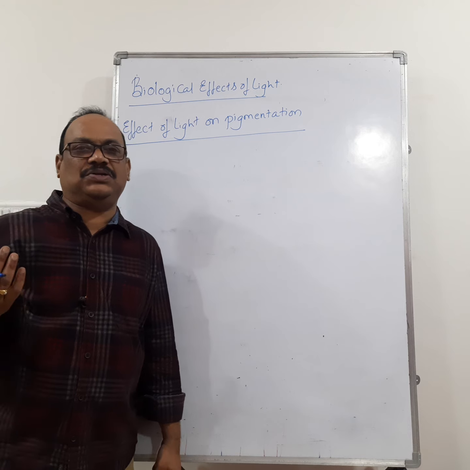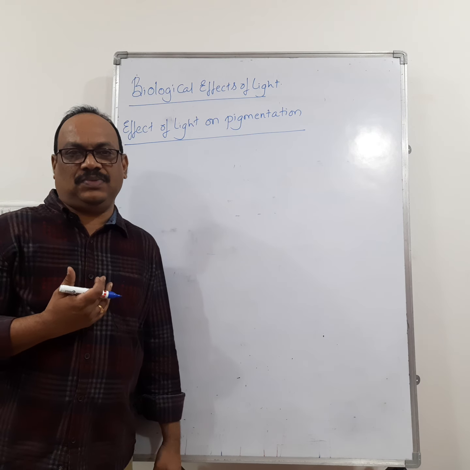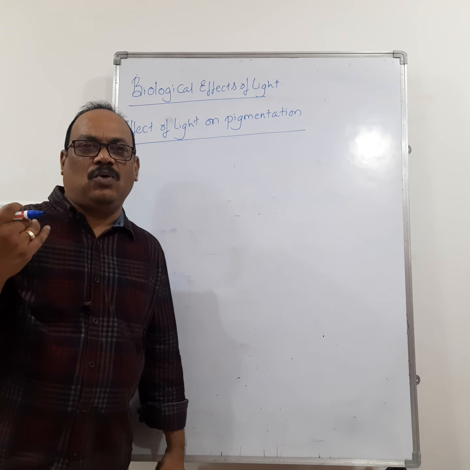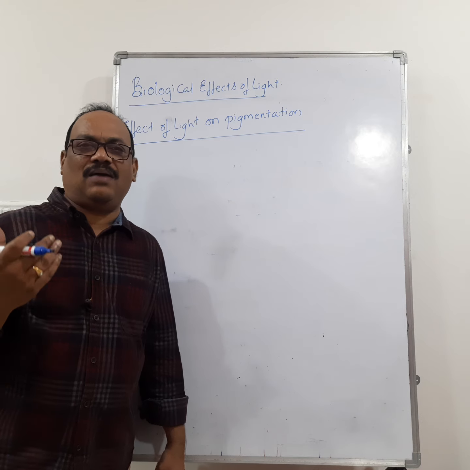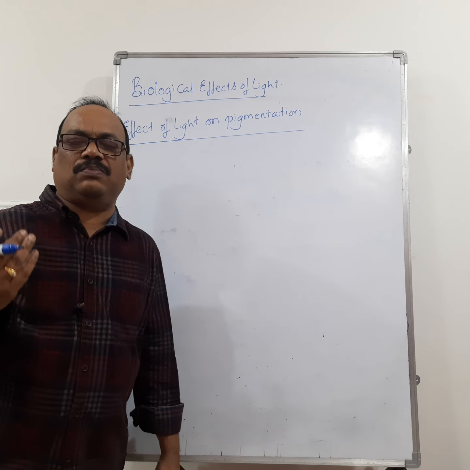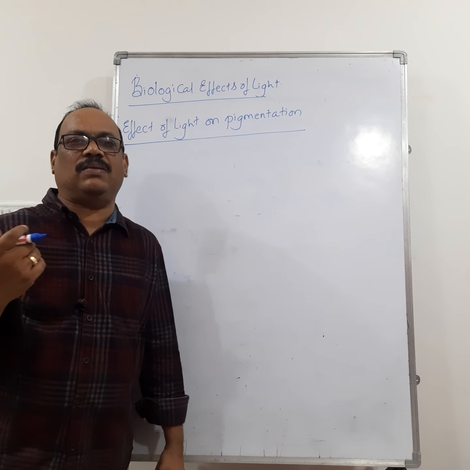Pigmentation means we can see different types of skin colors. If people have more pigmentation, they are more dark. If people have less pigmentation, they are fair in color. This is a simple example to understand what is meant by pigmentation.